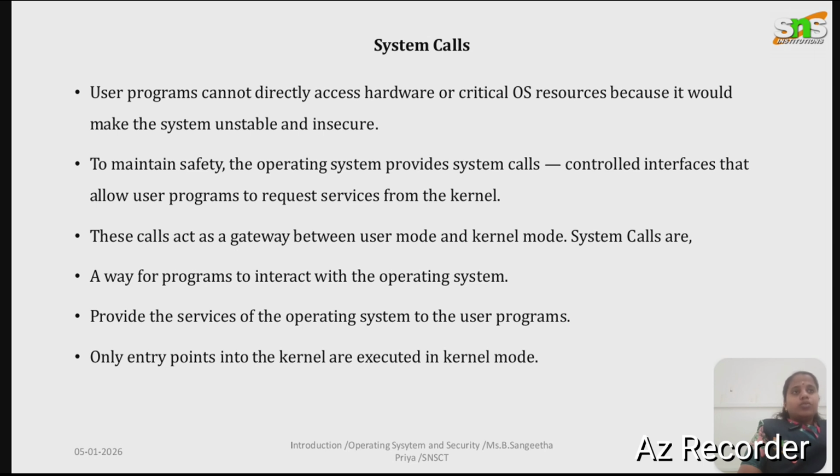Today, we are going to see about system call. As in the previous video we discussed, the user program cannot directly access the hardware such as CPU, memory, disk or input-output device. If direct access were allowed, the system could become unsafe, unstable and insecure. To solve this problem, the operating system provides system call. A system call is a controlled interface that allows the user program to request a service from the operating system. It acts as a bridge between the user program and the operating system kernel.